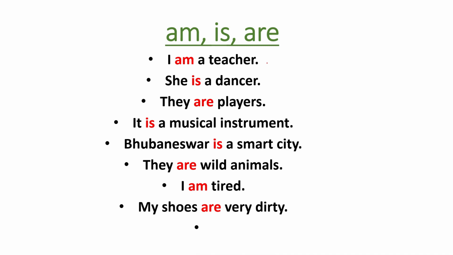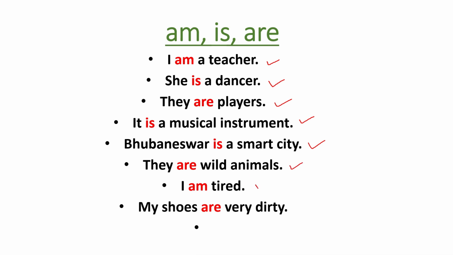We use am, is, are. I am a teacher. It shows what? Identification of someone. She is a dancer. They are players. It shows the identification of someone or some people. It is a musical instrument. Identification of something. Bhubaneswar is a smart city. Identification of a city. They are wild animals. Okay, identification of the animals.